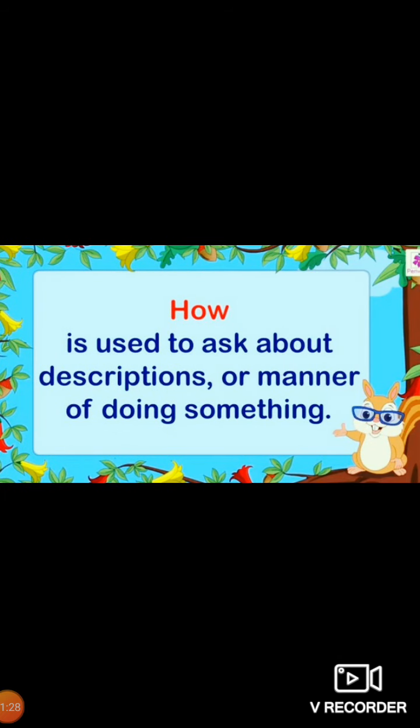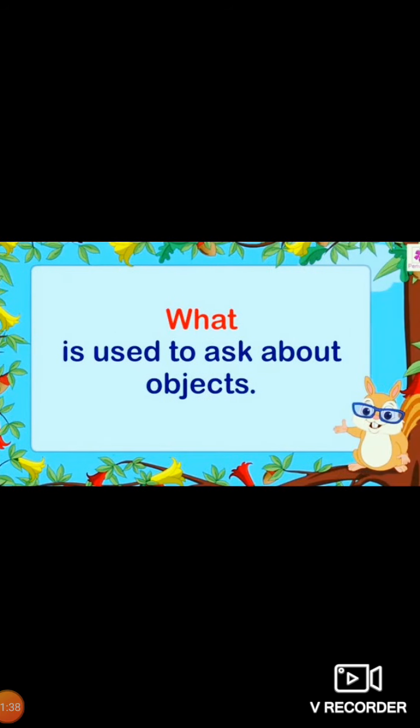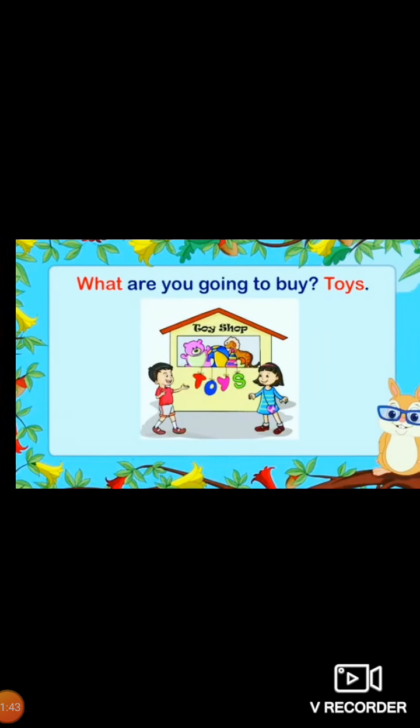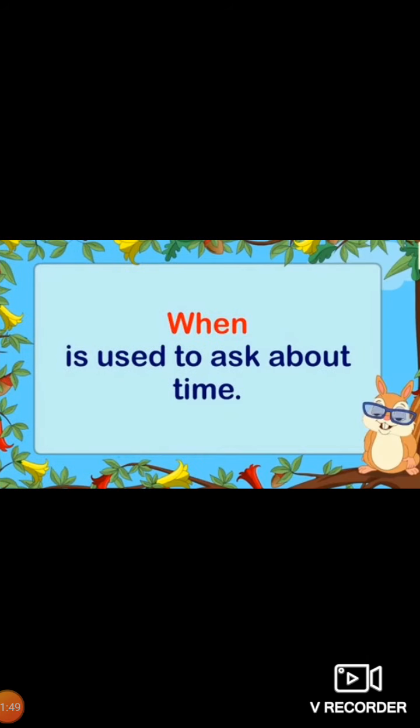How? How is used to ask about descriptions or manner of doing something. How will you go home? You can answer it: by car. What? What is used to ask about objects. What are you going to buy? I am going to buy toys.